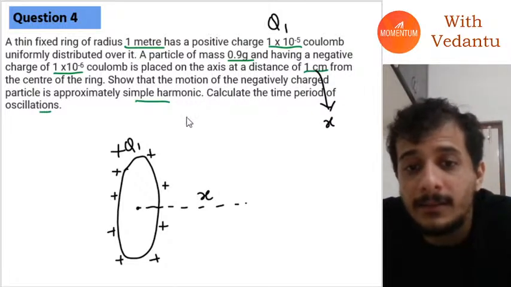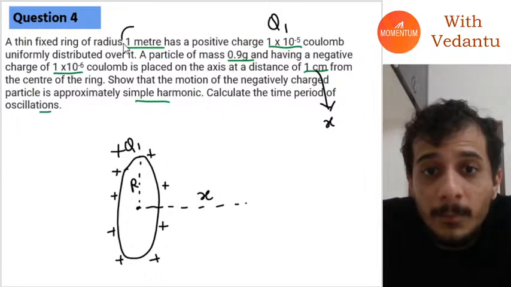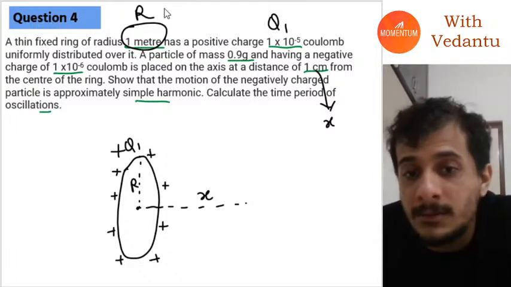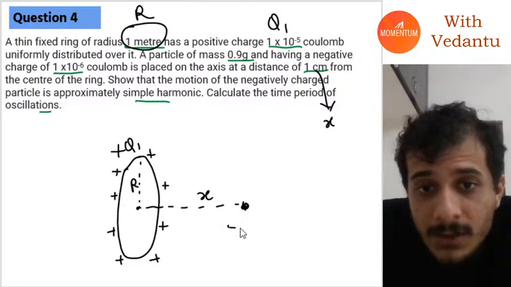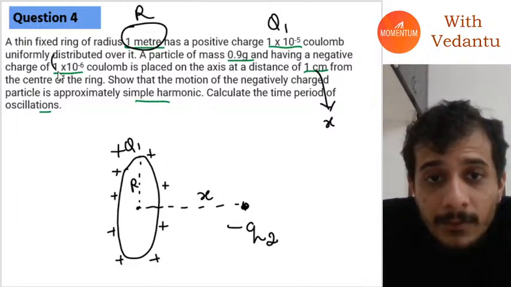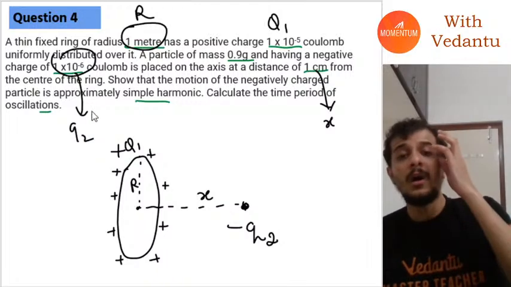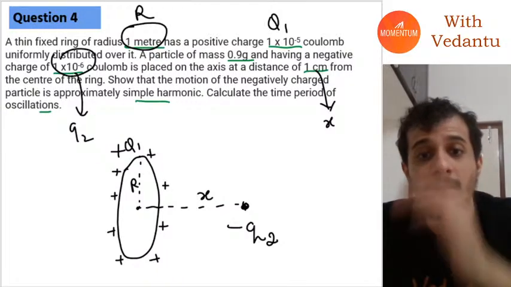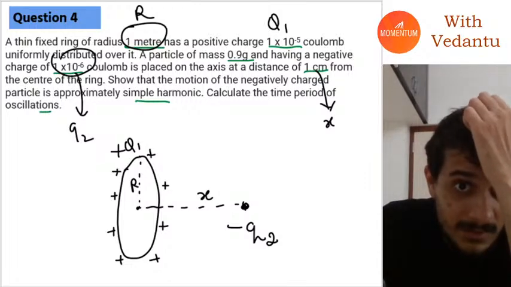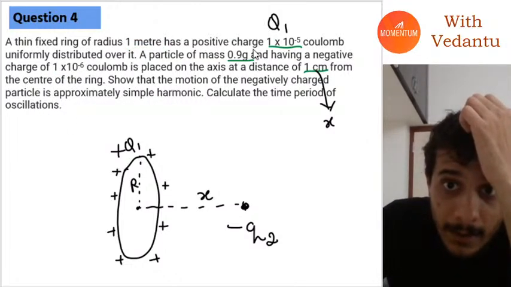I'm placing it at this distance, where the radius of this ring is given by this value 1. Okay, and I am placing a negative charge here, minus q2. What is this minus q2? This minus q2 is going to be this. Now there will be a force on this charge. How much force will be there on this charge? Let's try to calculate that.